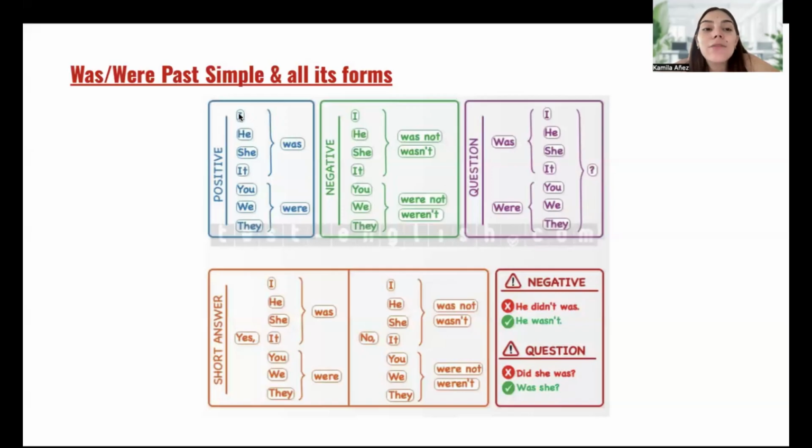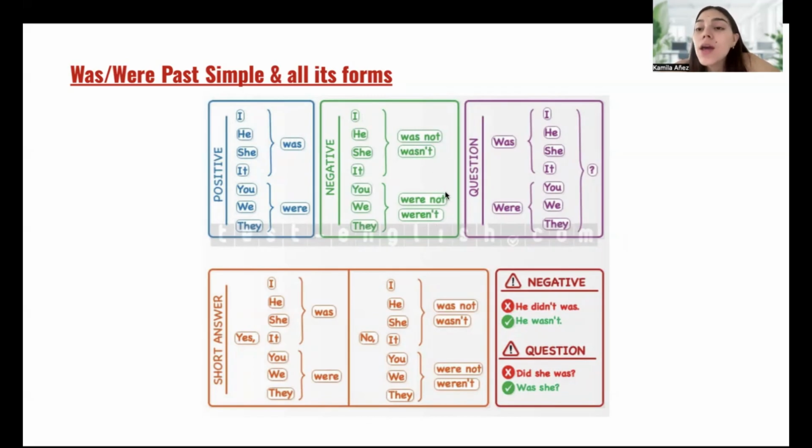So for positive, we have the subject pronoun, then we have was or were, depending on our subject pronoun, plus we also write the verb. For negative, we also write the subject pronoun at the beginning of the sentence. Then we have was or were plus not: was not or were not, or wasn't or weren't, plus the verb.